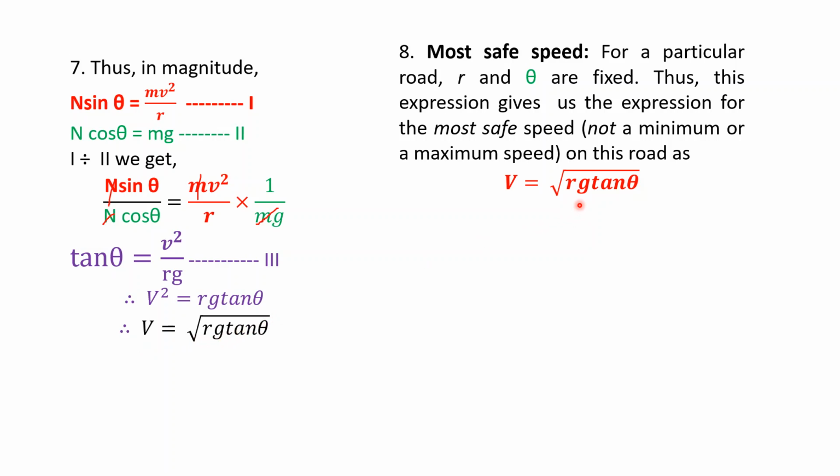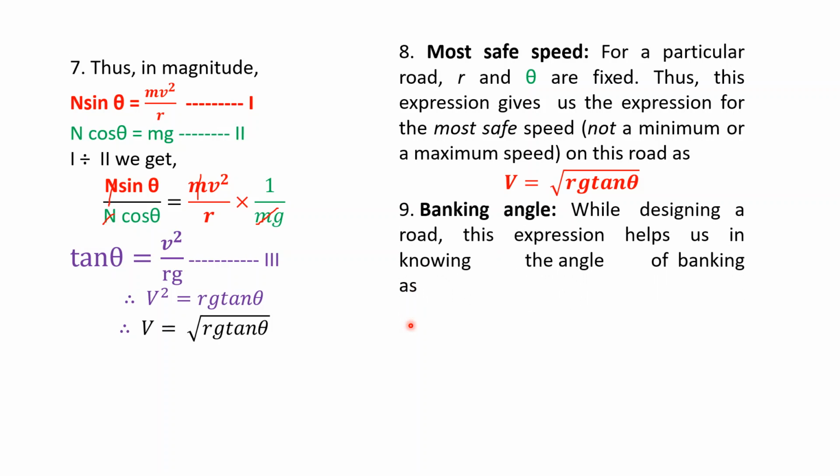This equation is called the most safe speed of a vehicle on a road, for a particular road where r and theta are fixed. From this equation, we can calculate the angle of banking from equation 3, and this equation is theta is equal to tan inverse of v square upon rg. This equation helps us in designing the road so that the vehicle can move with the most safe speed.